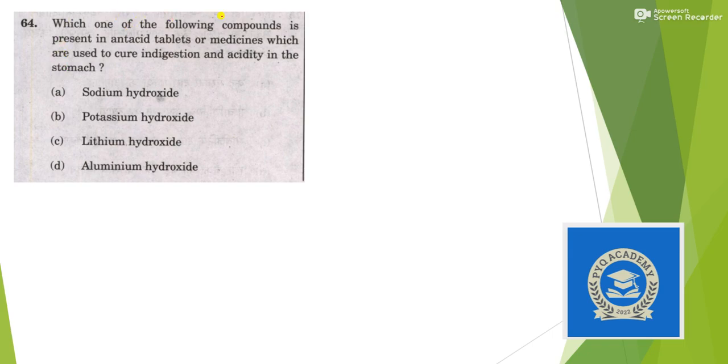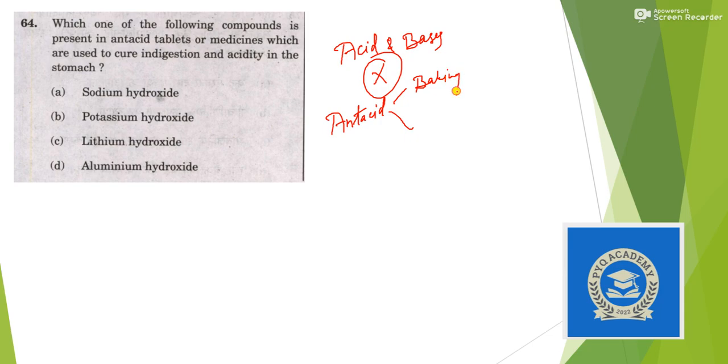Next question, which one of the following compounds is present in antacid tablets or medicine which are used to cure indigestion and acidity in the stomach? So this concept you will get in the chapter acids and bases of class 10. But of all 4 options, none of them are given in NCERT. In NCERT, the examples of antacid given are first baking soda, okay, and second magnesium hydroxide. So none of these 2 options are there.